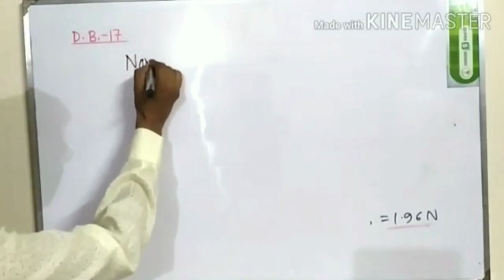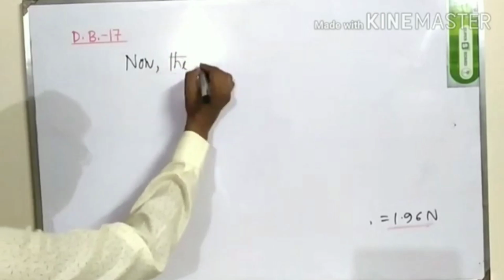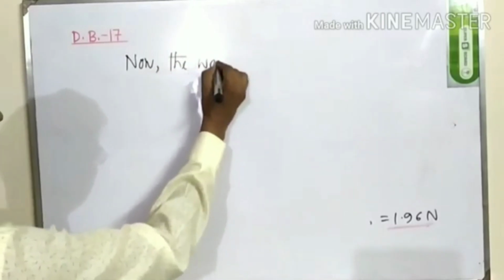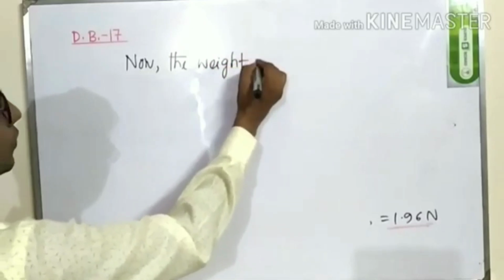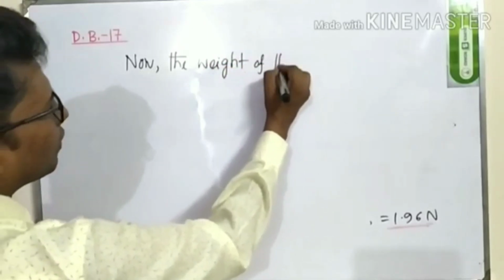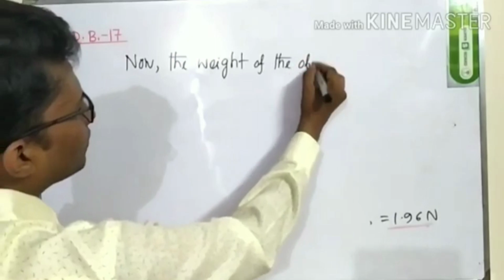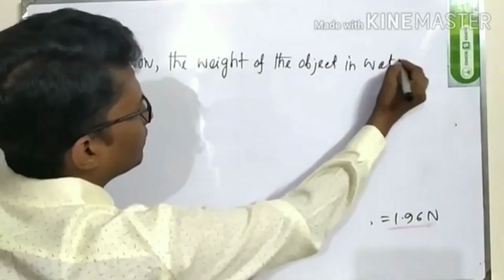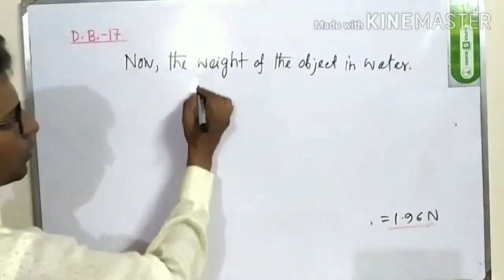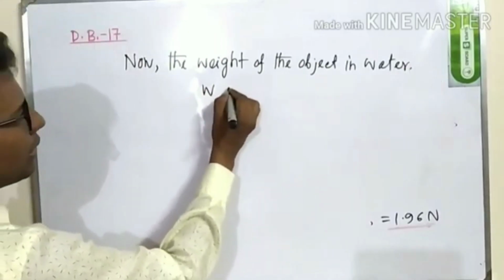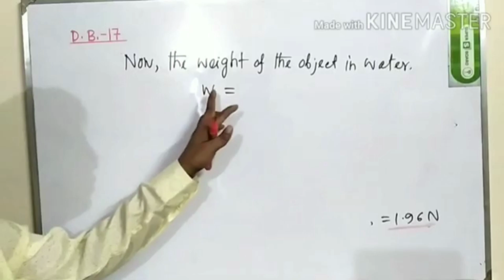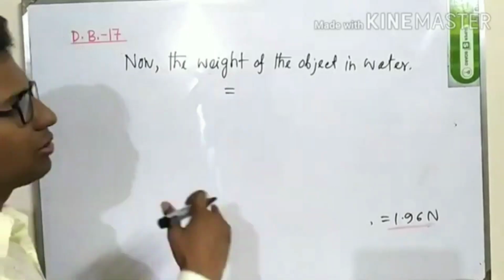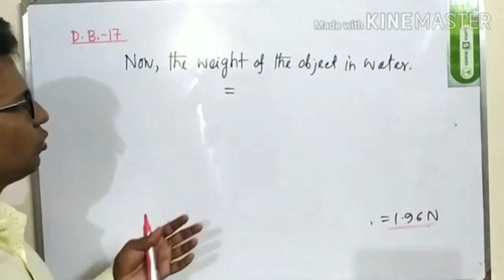Now we can write the weight of the object in water, W is equal to, so what will be the weight of the object in water? You don't need to write any symbol.